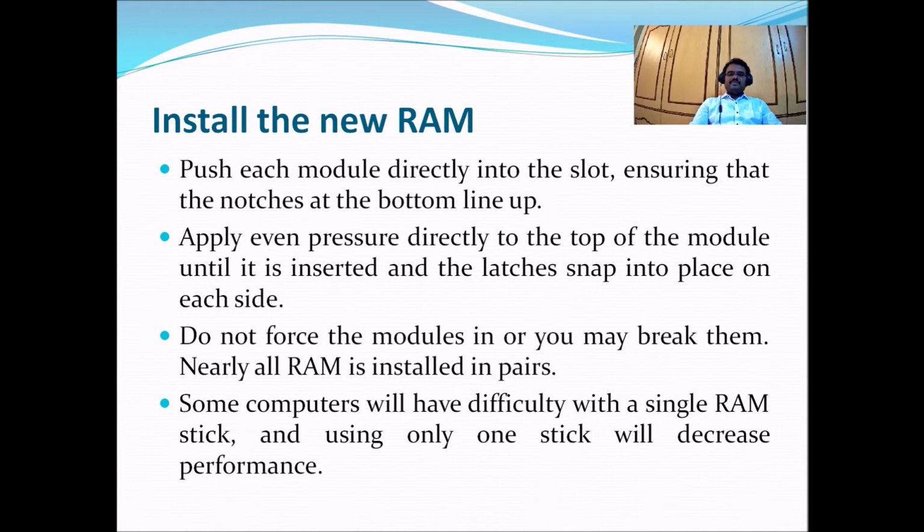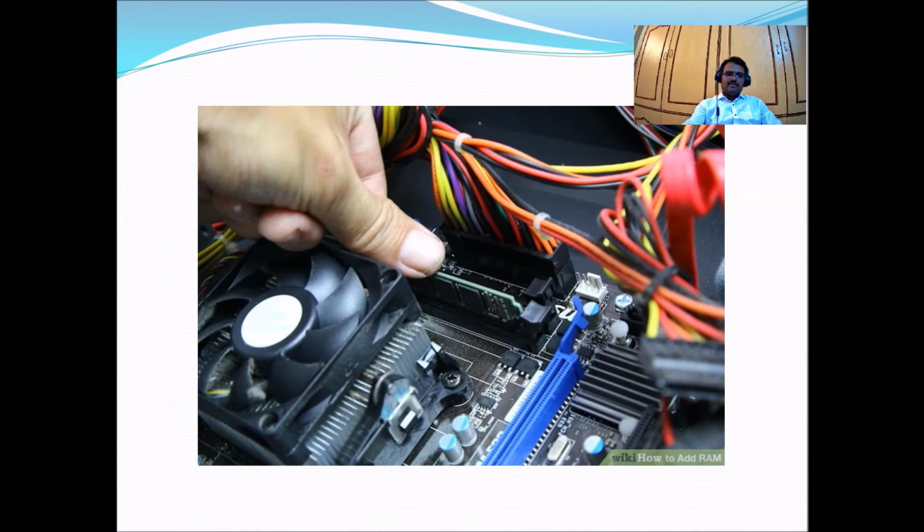Nearly all RAM is installed in pairs. Some computers will have difficulty with a single RAM stick, and using only one stick will decrease the performance. So we must install the RAM in pairs. Like this, we have to install and press on it so that the notches snap in on each side. Both sides must snap. This is the correct way to install the RAM. If the insertion is not done properly, the notches will not snap, and the RAM won't work.